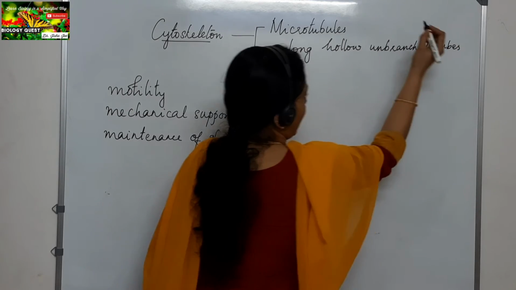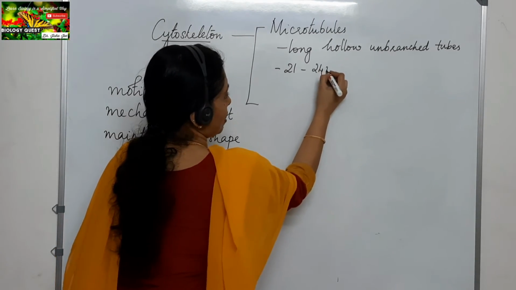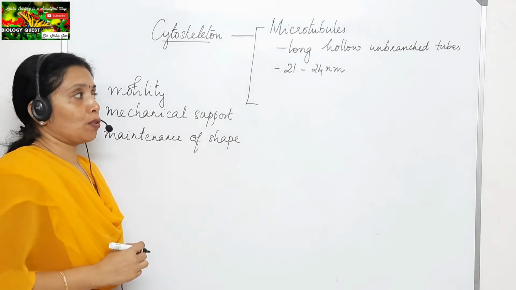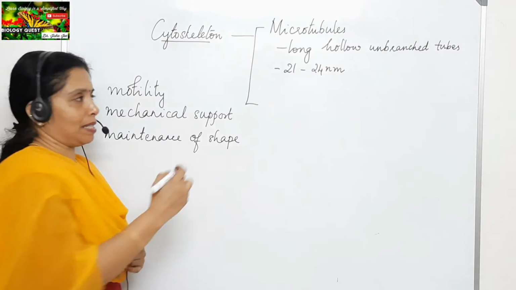They have a diameter of 21 to 24 nanometers. These hollow tubes have a diameter of 21 to 24 nanometers.